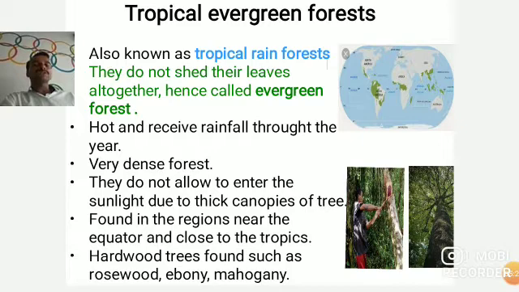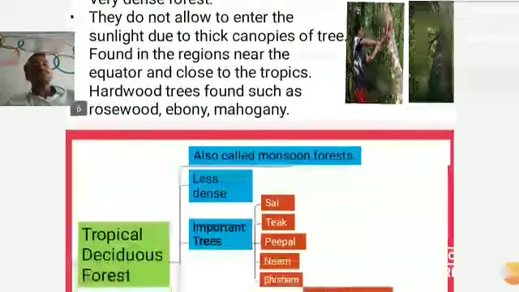Evergreen forests are very dense forests. They do not even allow sunlight to enter due to the thick canopies of the trees. They are found near the regions of the equator, as I told you, and close to the tropics. Hardwood trees found are such as rosewood, ebony, and mahogany.